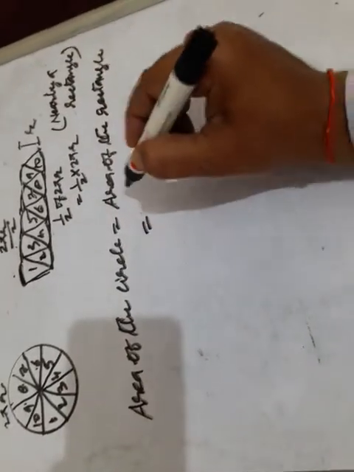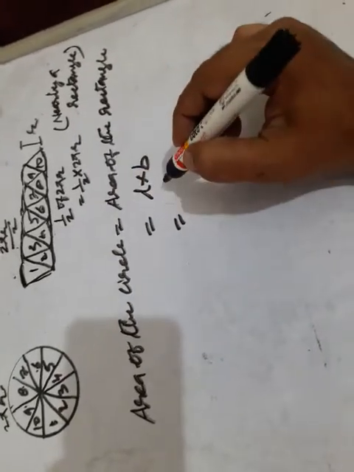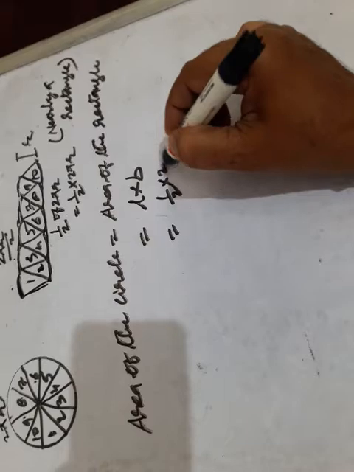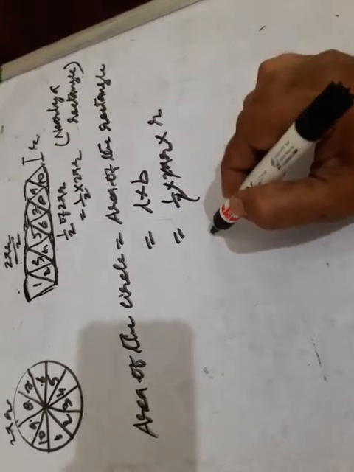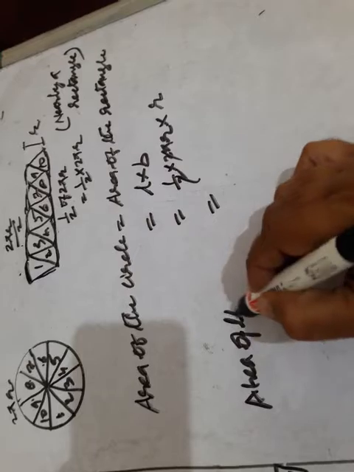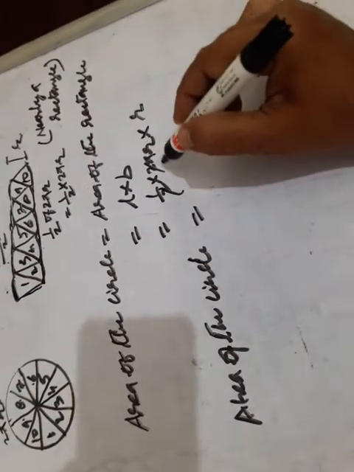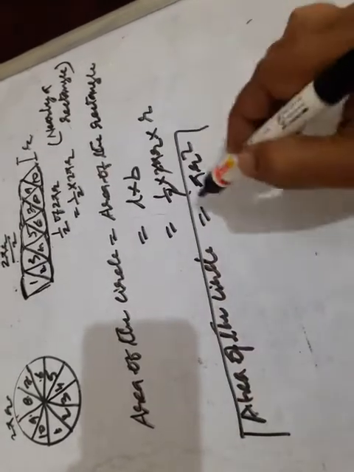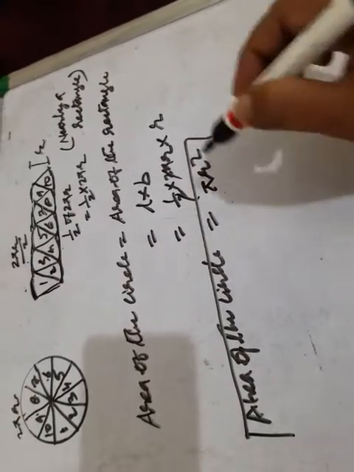What is the area of a rectangle? Length into breadth. The length is 1 upon 2 into 2 pi r, and the breadth is the radius. The 2 and 2 get cancelled. So what remains? The area of the circle equals pi r square. This is how we find the formula for the area of the circle using the rectangle.